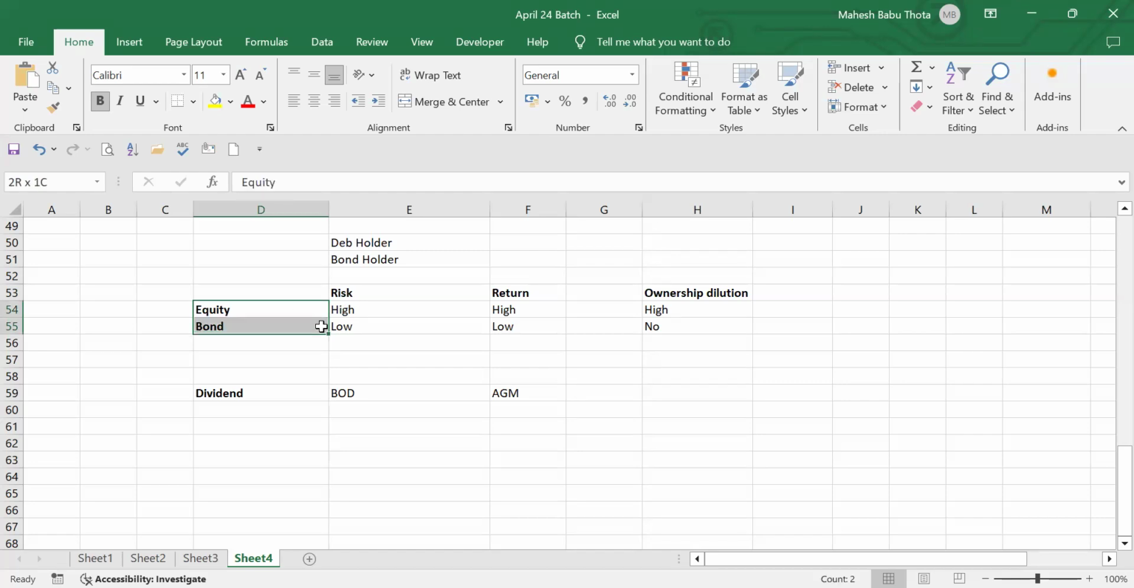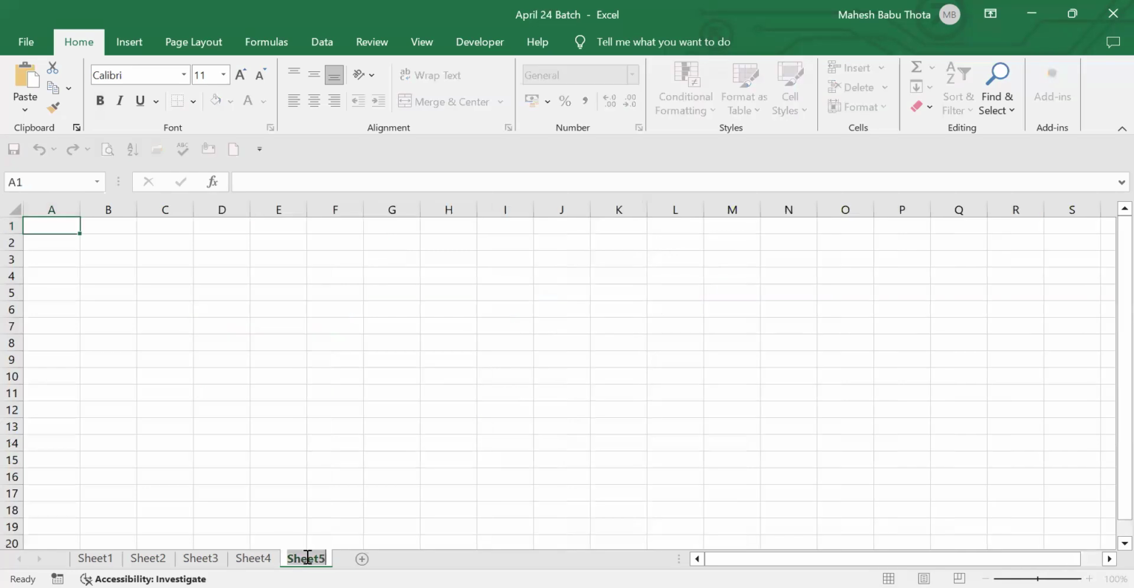Now we understood the basics about equity and bond, right? Shall we move on to the bond market? Everyone? Okay. Shall we move on to the bond market? Yes, Mahesh. Does anyone have any questions as of now? No, Mahesh. Okay.